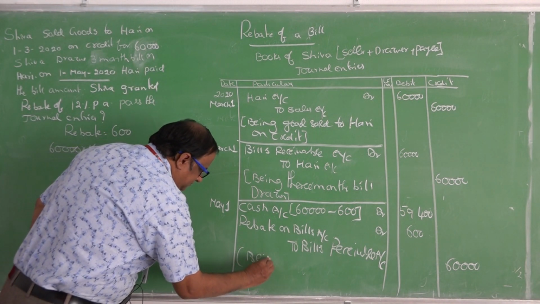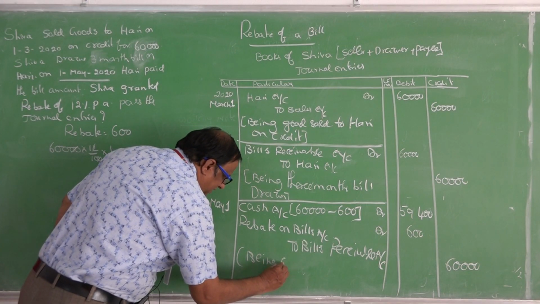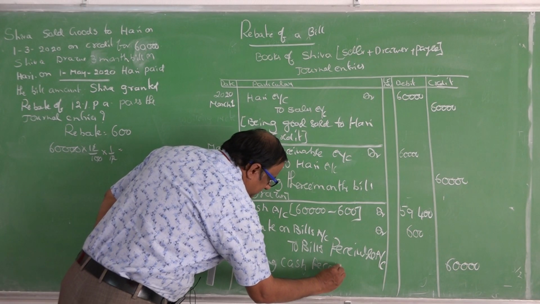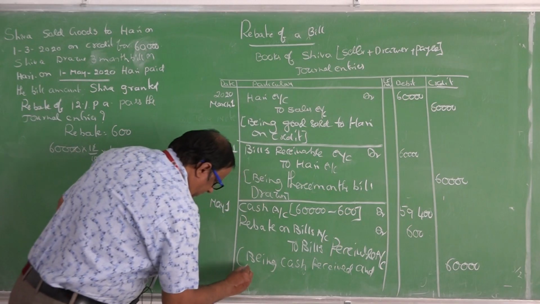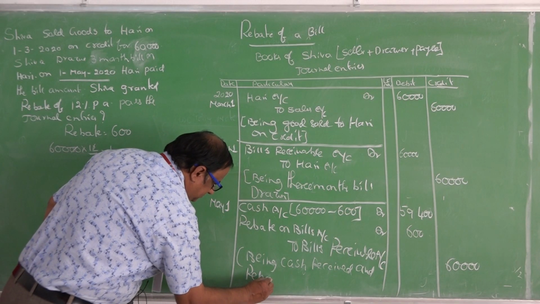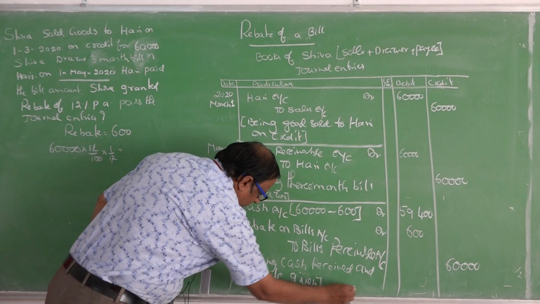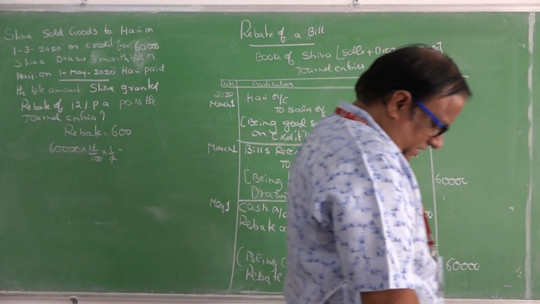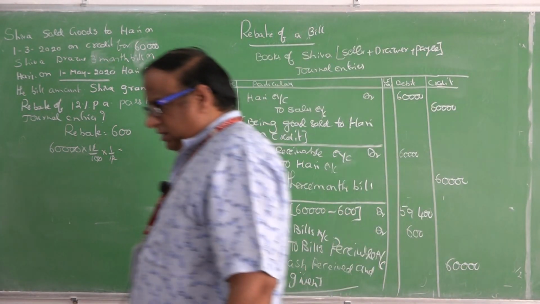Being cash received and rebate given. Simple. You can see the entries, see the entries one by one.